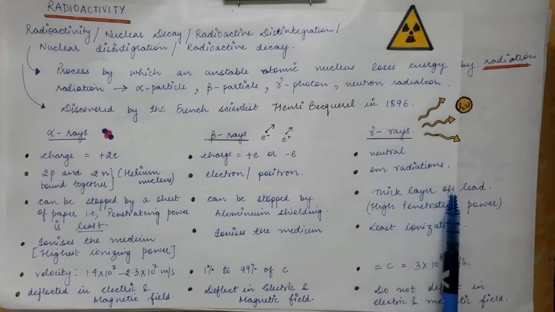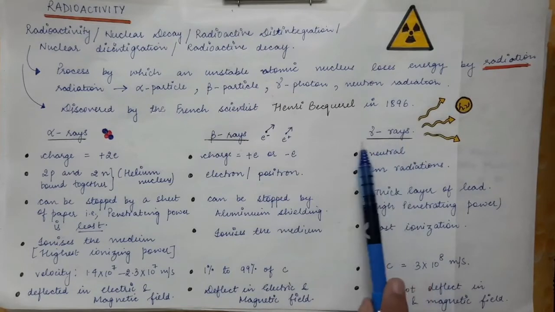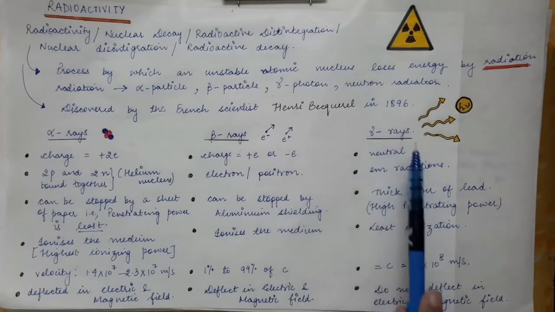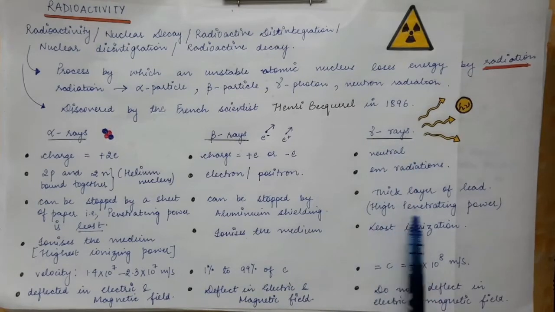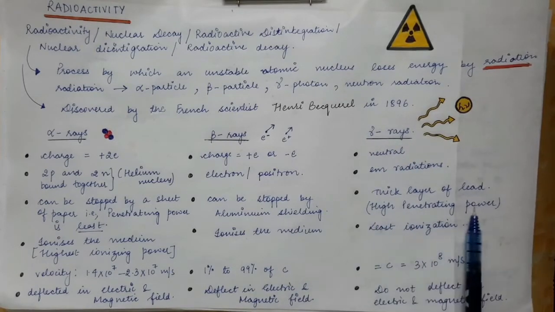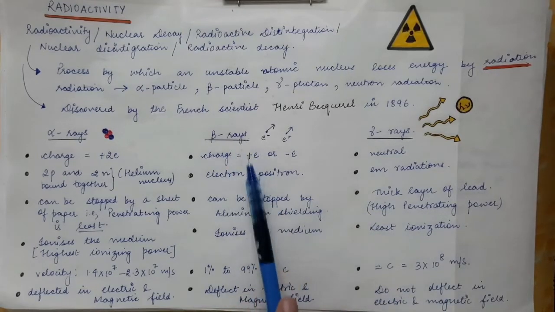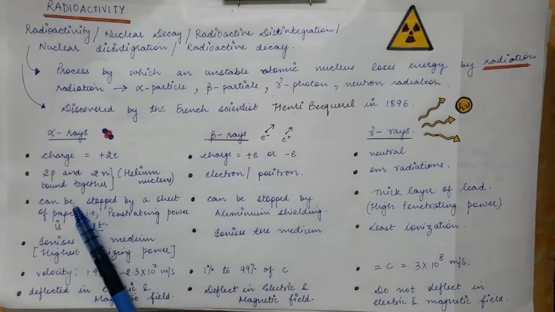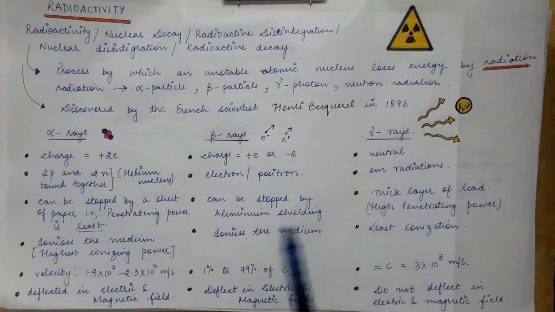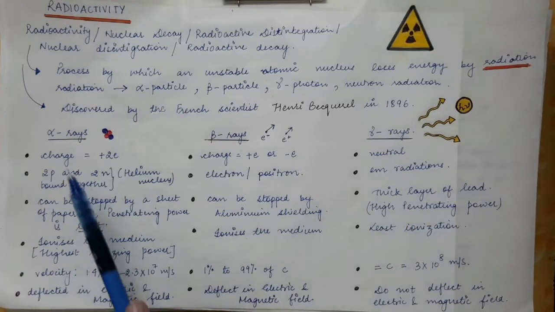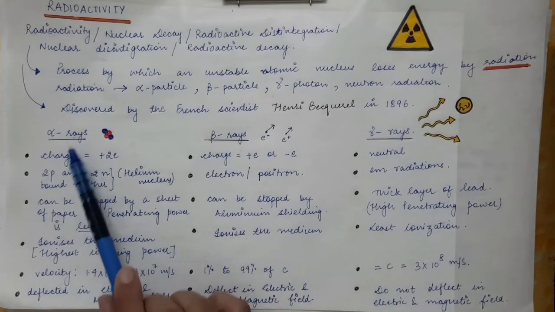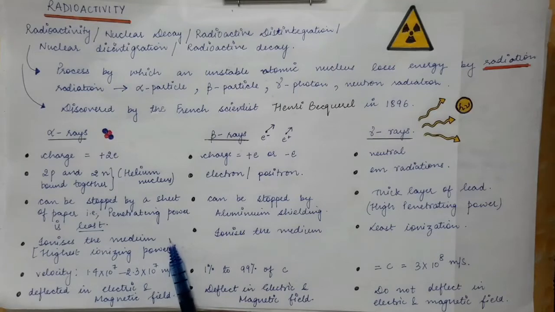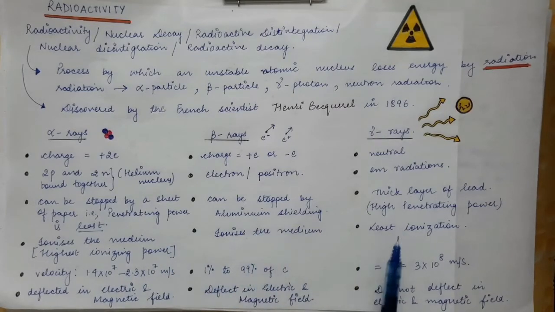So a very thick layer of lead is required to stop or absorb these gamma rays. Therefore gamma rays have high penetrating power, that is, they penetrate to a larger distance in the material. Beta rays have penetrating power between alpha particles and gamma rays. Then alpha particles ionize the medium to the maximum amount as compared to beta rays and gamma rays.